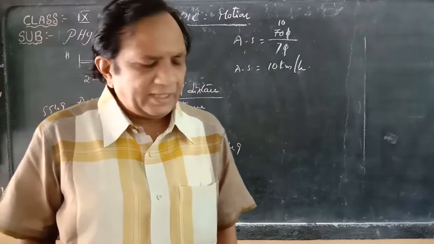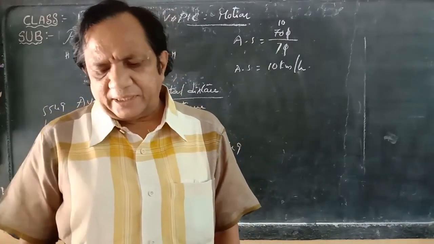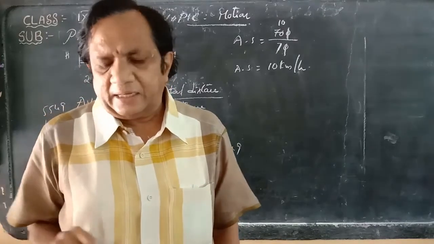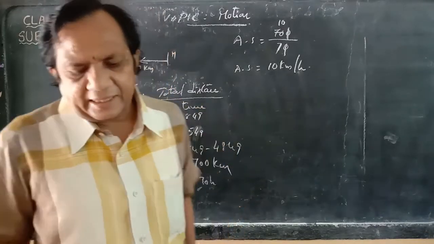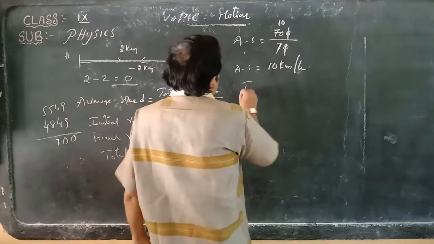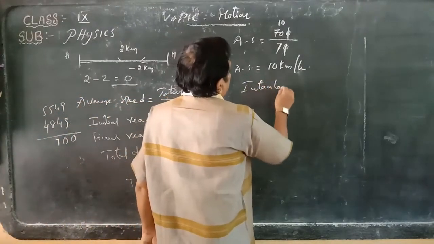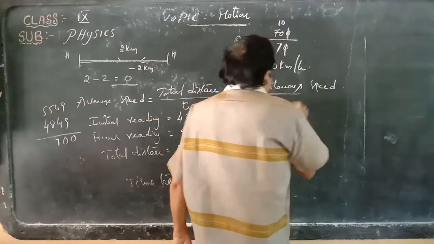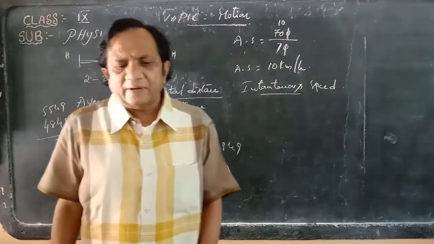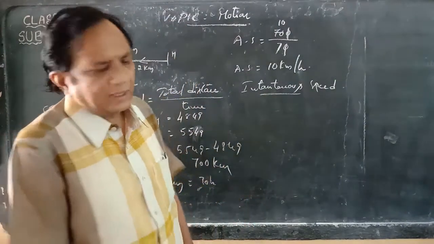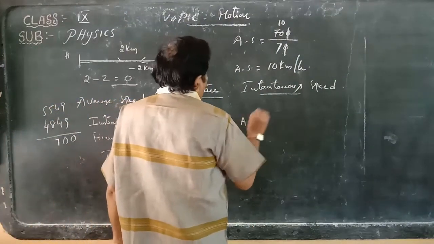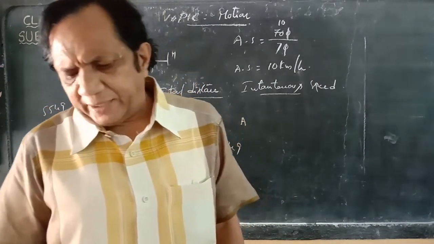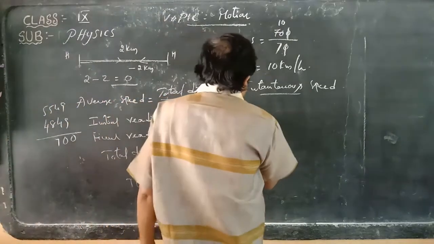Instantaneous speed means the speed at a particular instant. The speed at which the vehicle travels at a particular instant is called the instantaneous speed. For example, consider he starts from point A to B and wants to travel a certain distance.